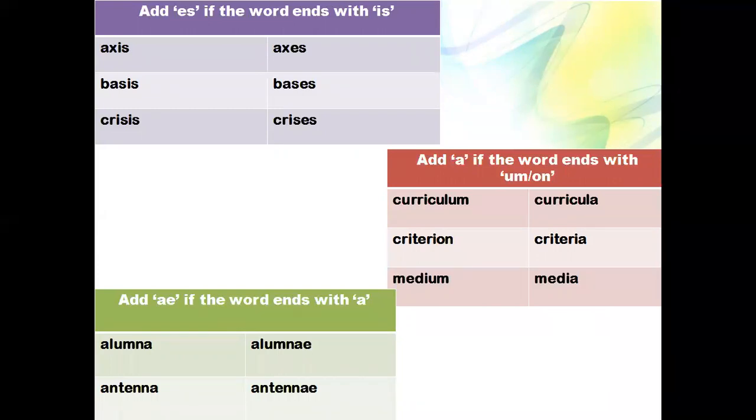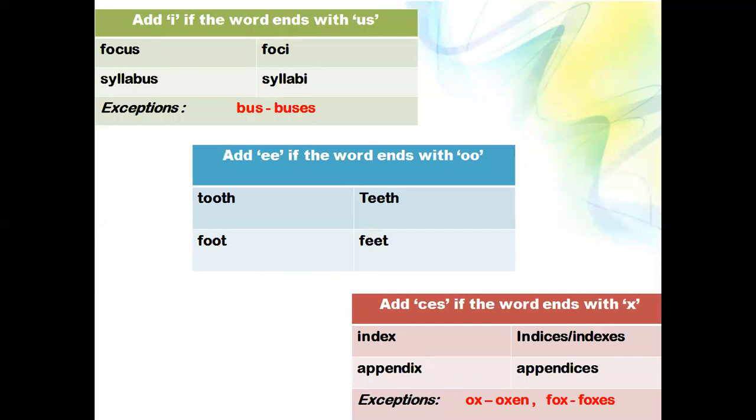Then add ae if the word ends with a: alumna, alumnae; antenna, antennae. Then change to i if the word ends with us: focus, foci; syllabus, syllabi.